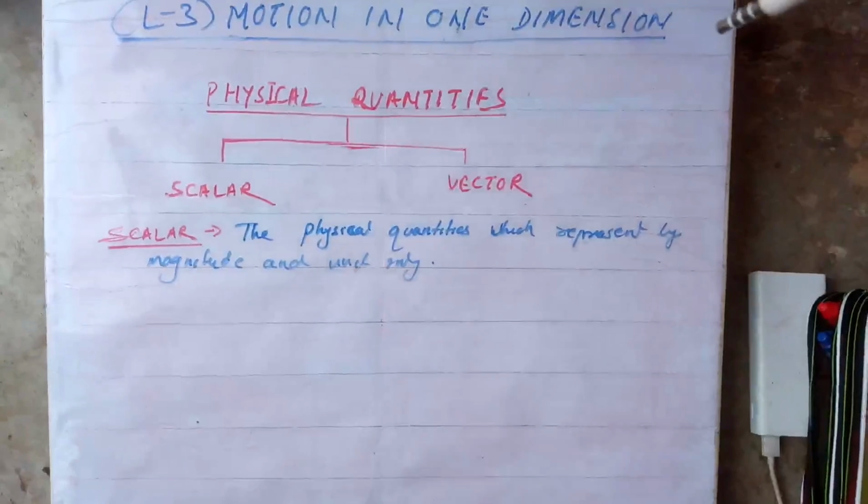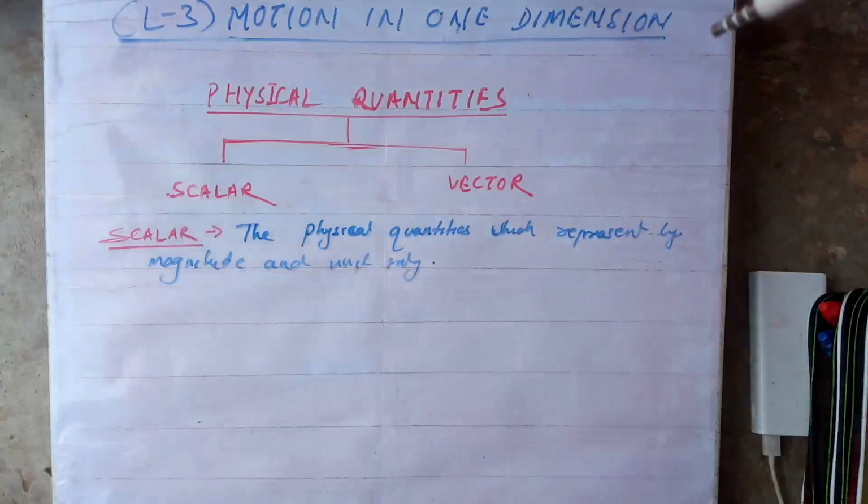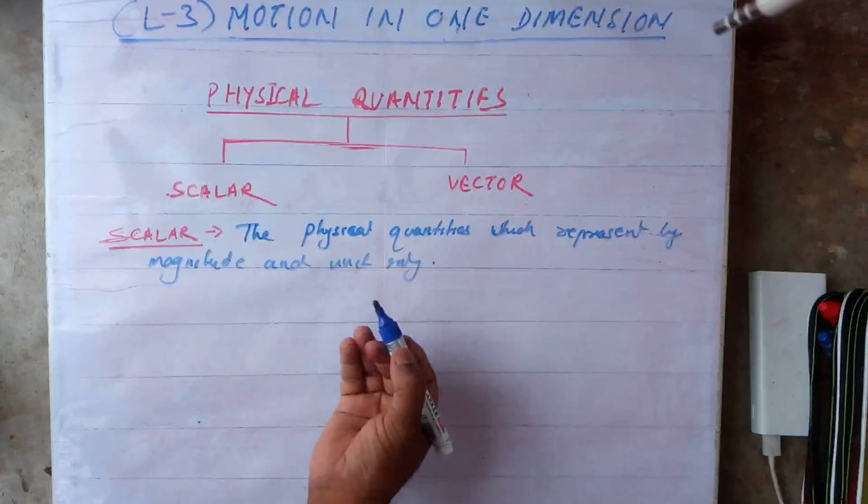Here you need not represent the direction, which direction the force is acting, which direction the physical quantity is acting. That physical quantity does not have any direction. That is called a scalar physical quantity.